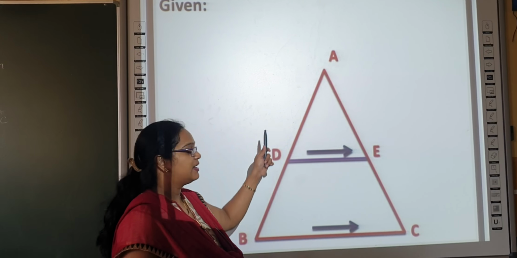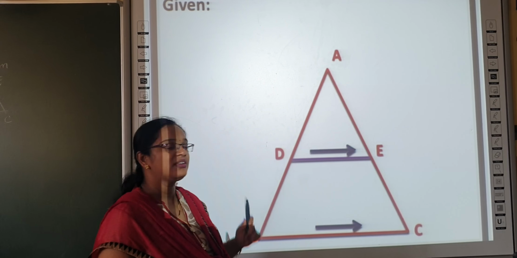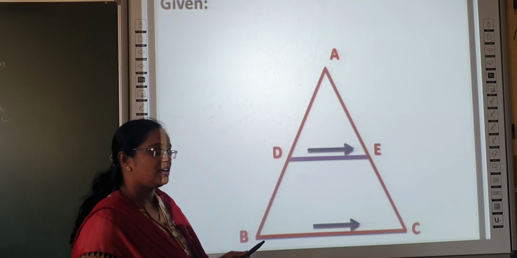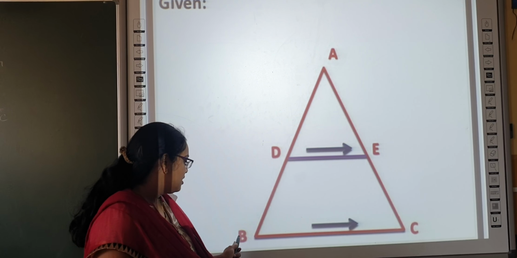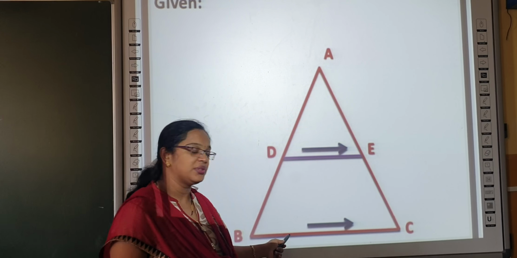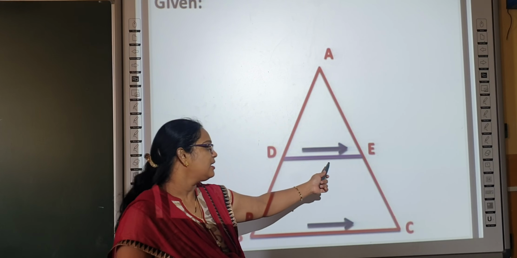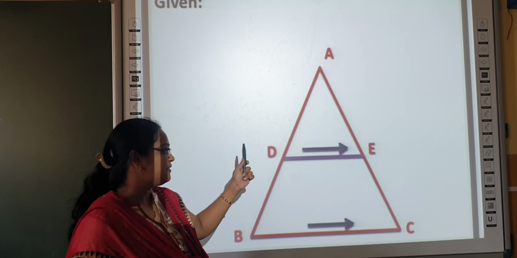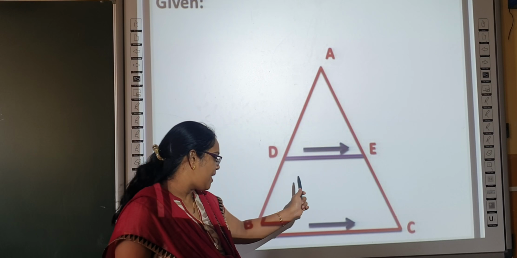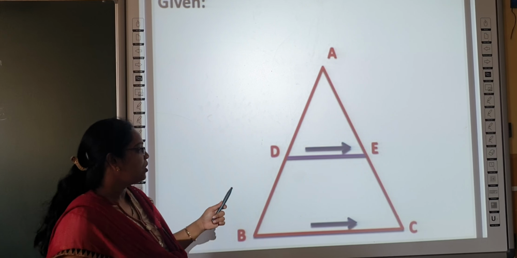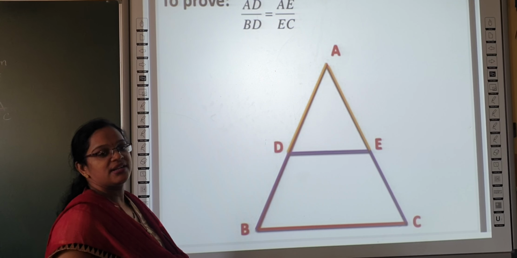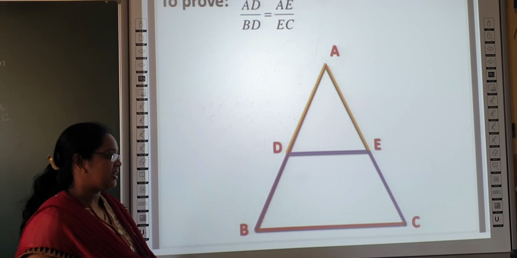Here, given is that ABC is a triangle. A line is drawn parallel to the third side. So I have taken DE as a line drawn parallel to the BC side. Given: ABC is a triangle, DE parallel to BC. What we need to prove is that the other two sides are divided proportionately.